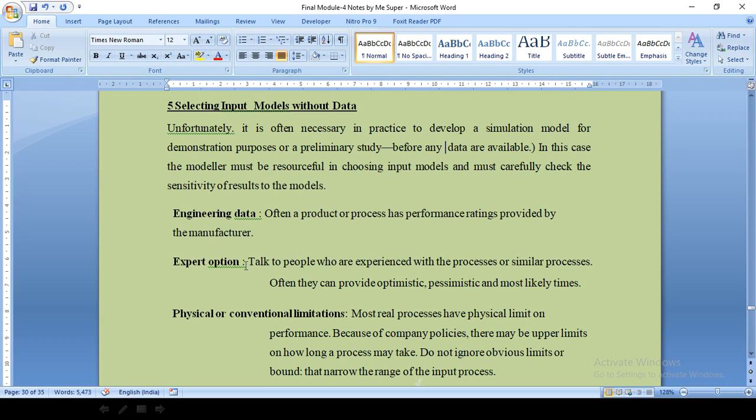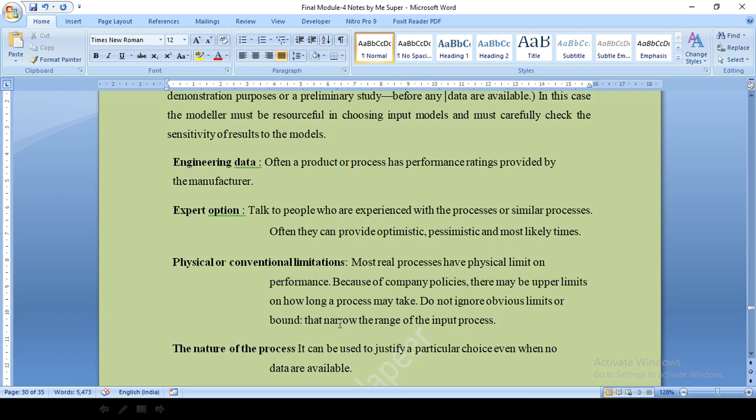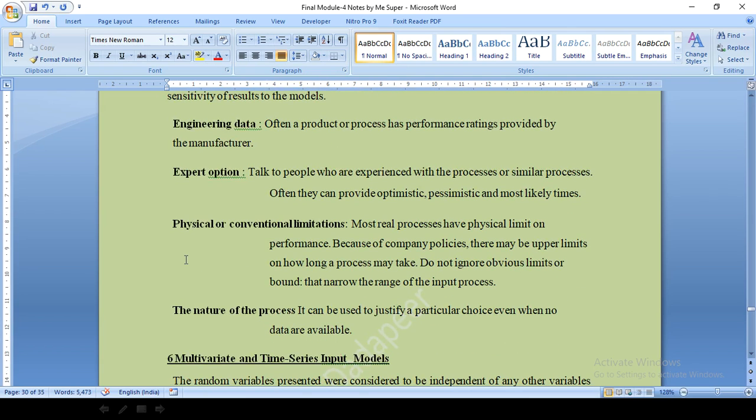So if the data is not available, this is one option. What is that? You can take the engineering data provided by the manufacturer, and if the data is not available, we can go with expert opinion. Talk to people who are experienced with the process, or get the inputs from them. Try to find out what will be the appropriate input model, and physical or conventional limitations are also there, right? Most real processes have physical limitations on performance because of company policies.